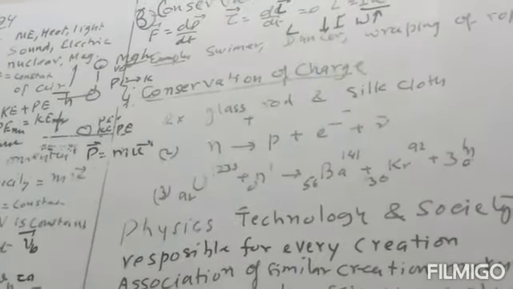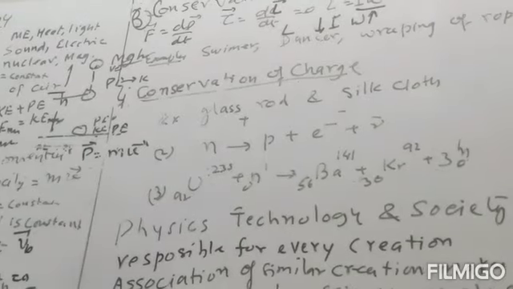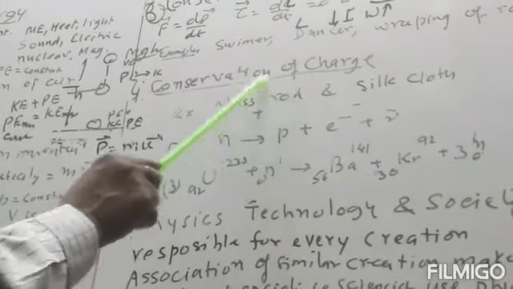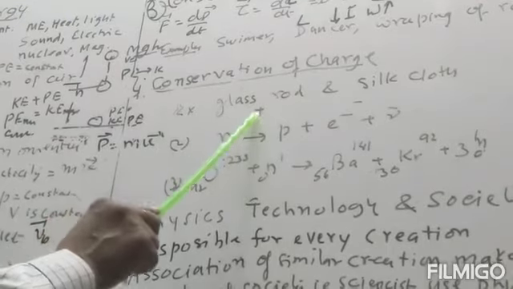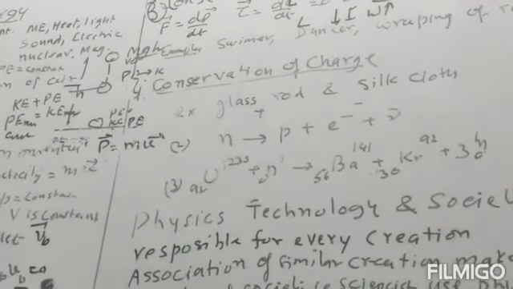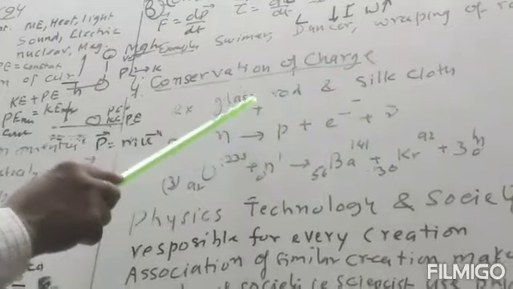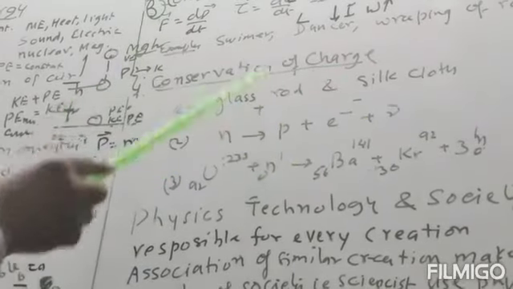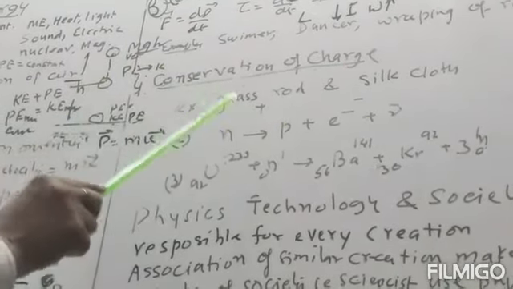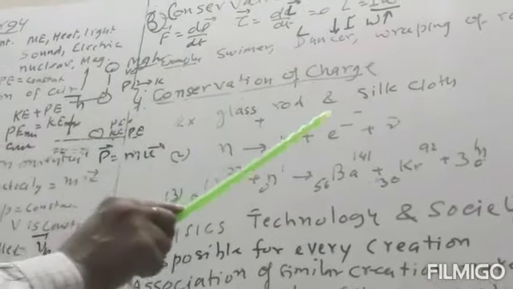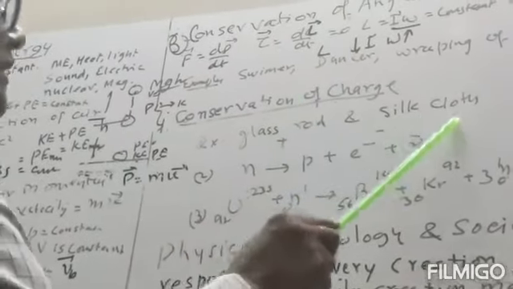The negative charge on the cloth is due to the transfer of negative charge, meaning electrons, from the glass rod to the silk cloth. So the silk becomes negative and the rod becomes positive. But the amount of positive charge on the glass rod will be the same as the amount of electron charge on the silk.